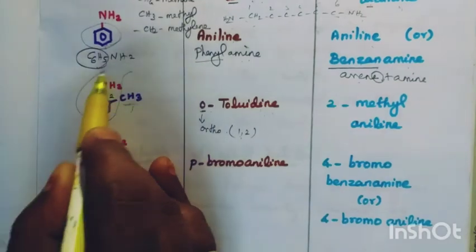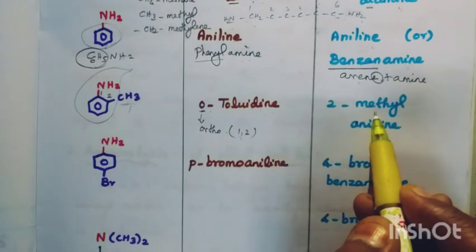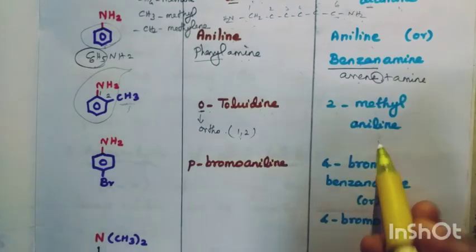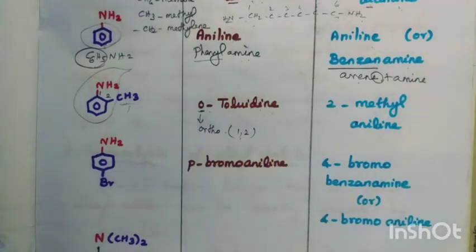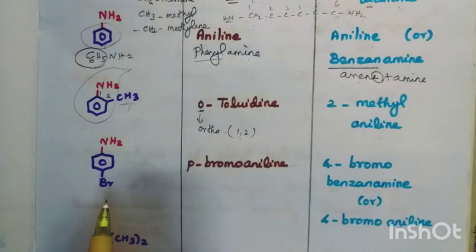This is aniline. Which one is added here? Second carbon we have a methyl. So 2-methyl aniline. So this is called 2-methyl aniline. And now another substituted aniline.